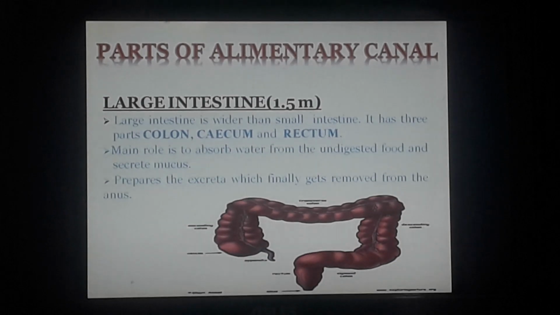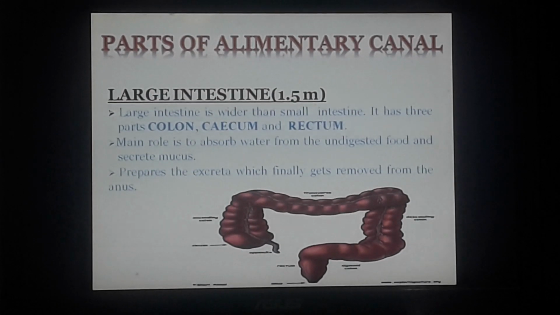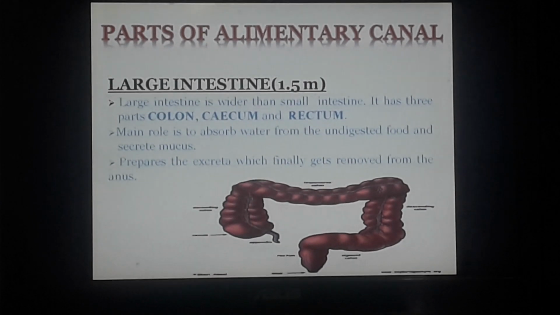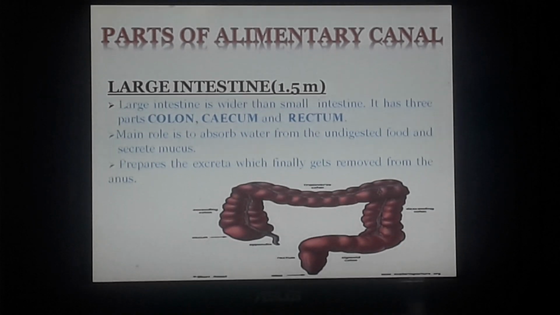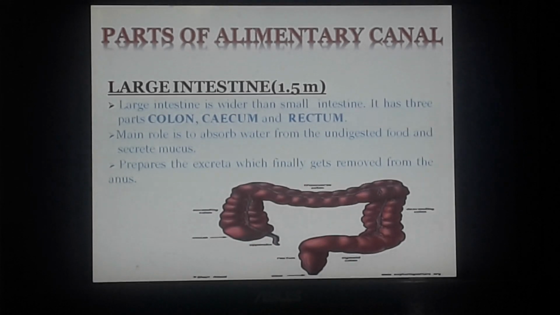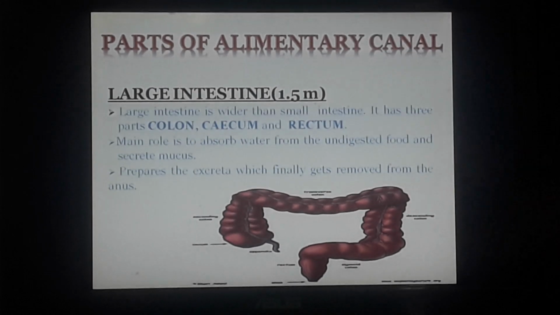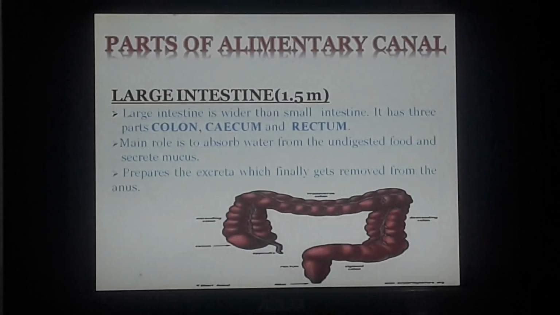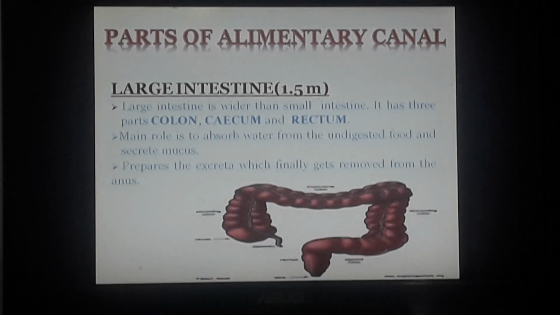You can see there, colon, cecum, and rectum. These are three parts, and the rectum finally ends at the anus. Rectum is the place where formation of excretory matter or fecal matter takes place, and finally it finds its exit through the anus.